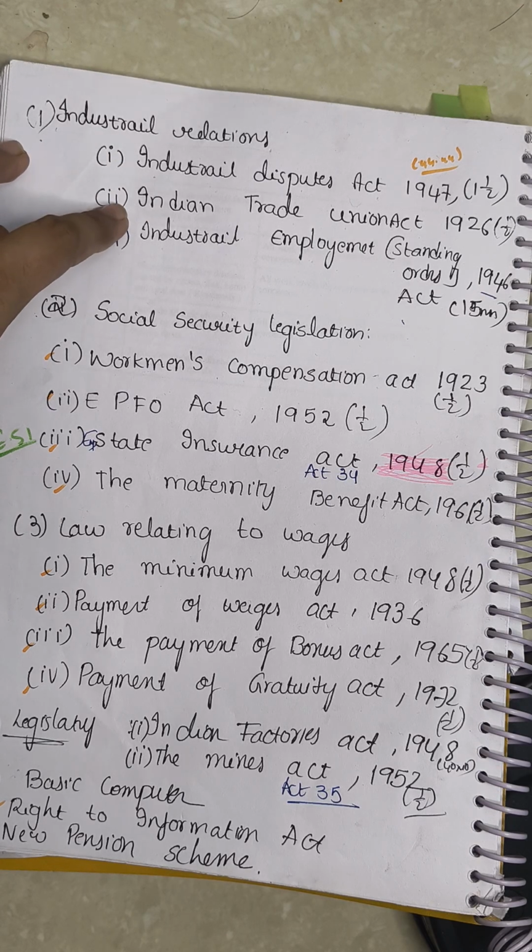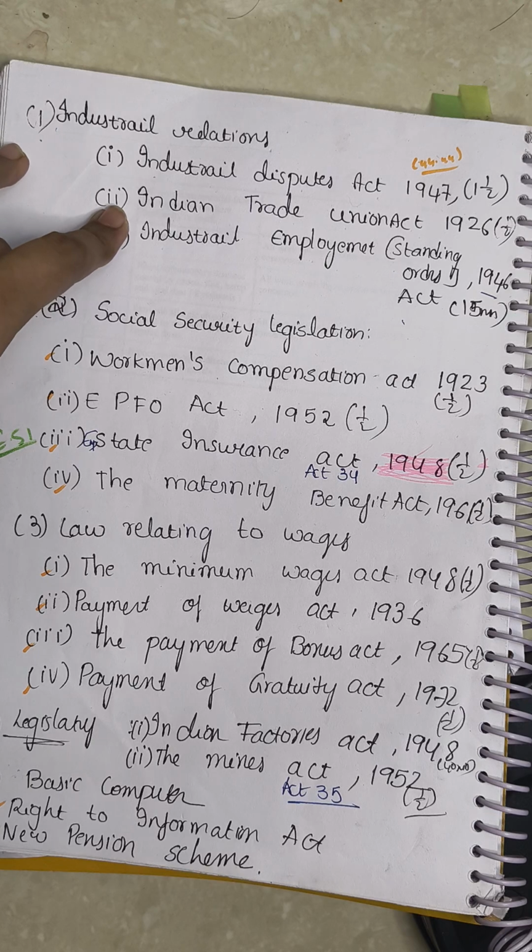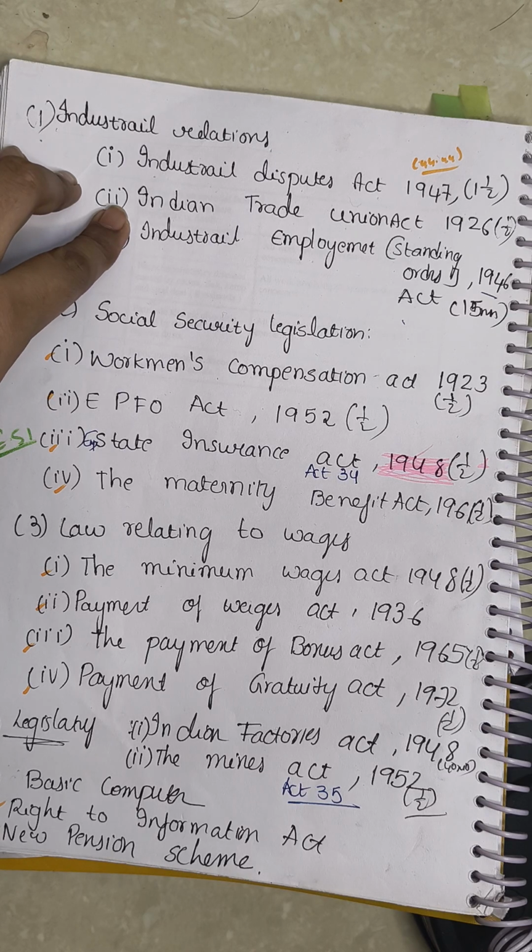Then the Indian Trade Union Act, 1926. In a factory, there will be union leaders and everything, right? Hope everyone knows union leaders. They will have a trade union head, and they will have some rules and regulations while working in that factory.